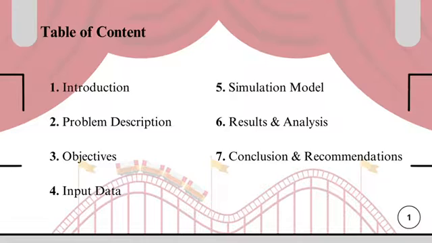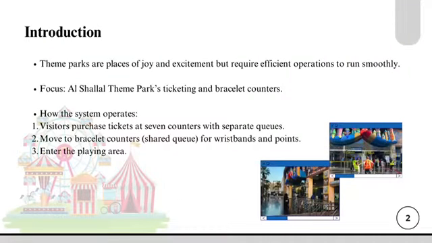The table of contents in our presentation includes introduction, problem description, objectives, input data, simulation model, results and analysis, and finally conclusion and recommendations. Theme parks are magical places where excitement and joy come to life. They offer thrilling rides and unforgettable experiences, but behind the fun is a complex system that keeps everything running smoothly. A critical part of this system is the entry process, which sets the tone for the visitor's entire experience.